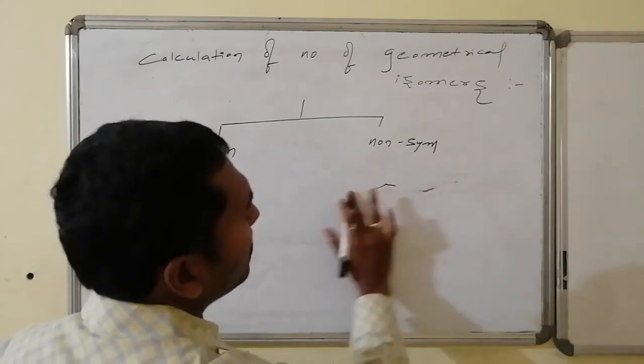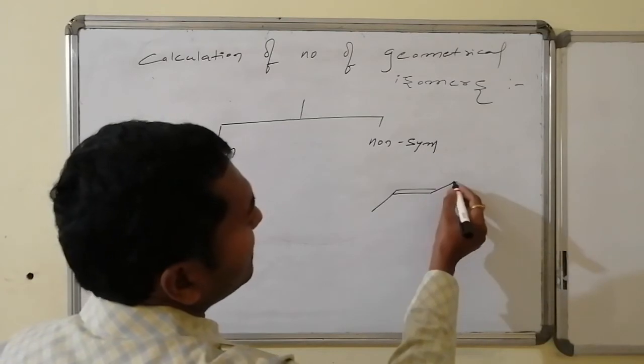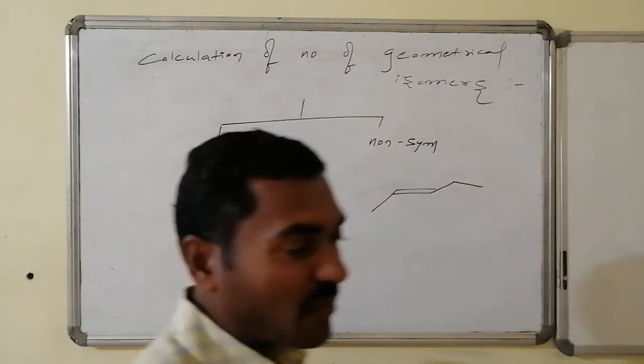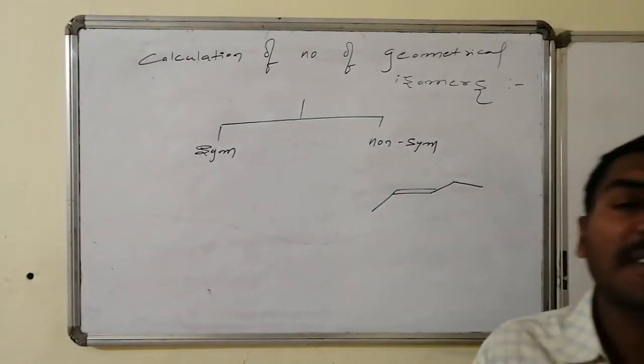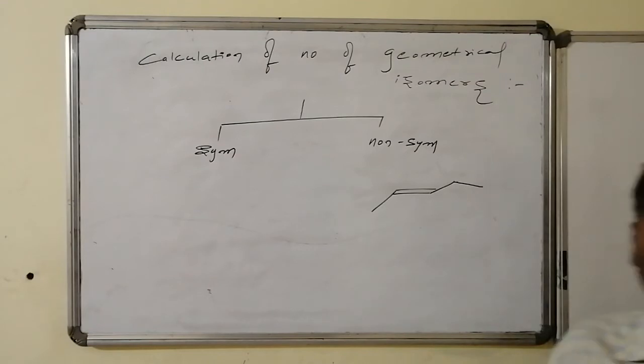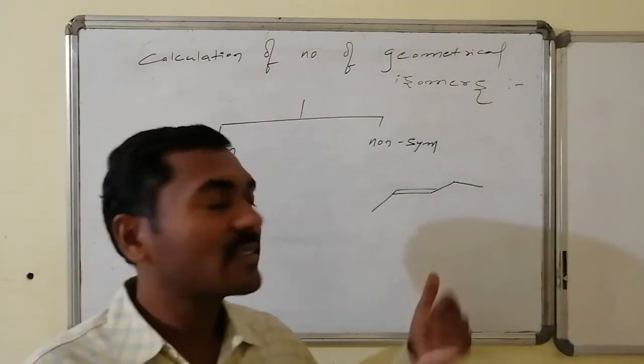Here I am having only one double bond, followed by non-symmetrical ends. What does non-symmetrical stand for? Whatever groups are there, those groups are not the same. Hence from one end and the other end, the structure is different. Such a kind of alkene system is there, at one end it is having one group, at the other end it is having some other groups. Both ends are not the same.